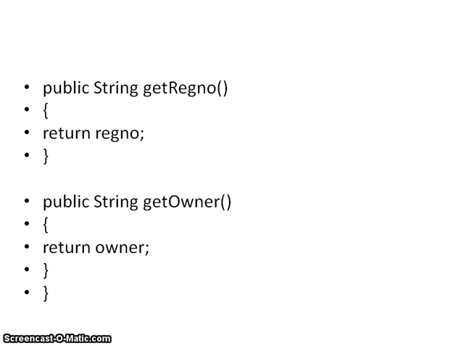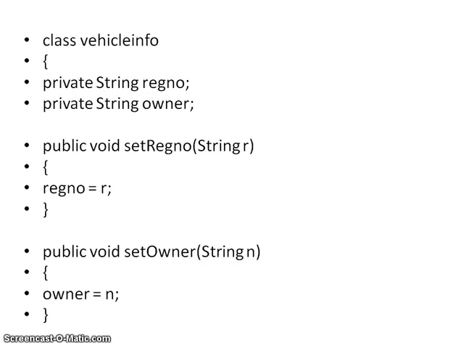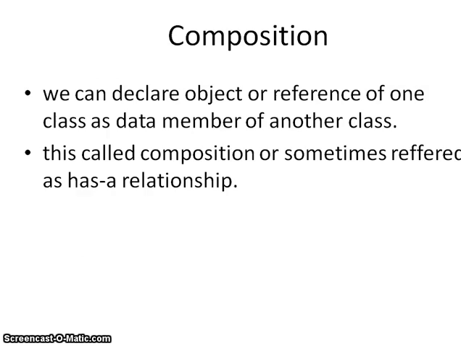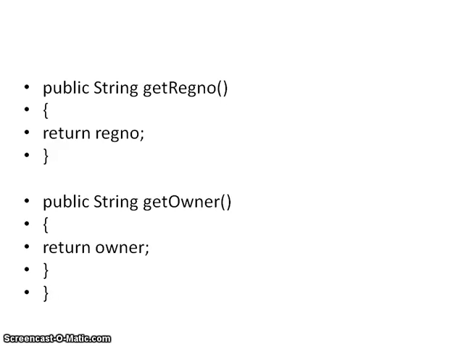So here getRegistrationNumber simply returns the registration number, and getOwner returns the owner name. Like this we can set the values and get the values by using the setter and getter methods, even though the variables are private variables.